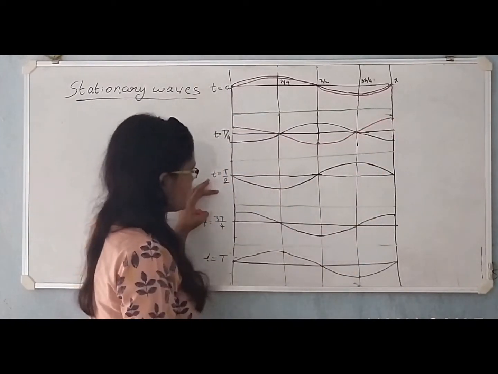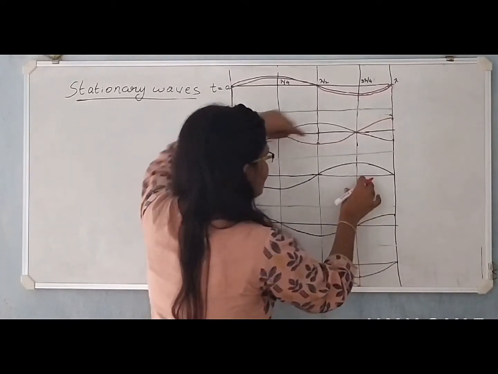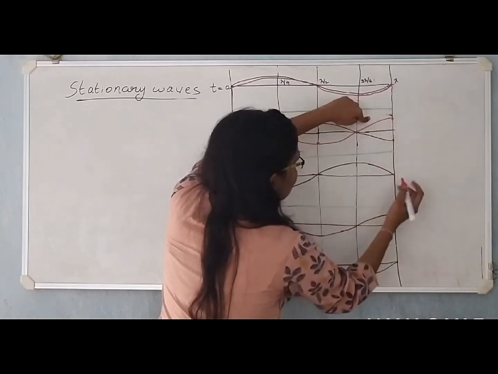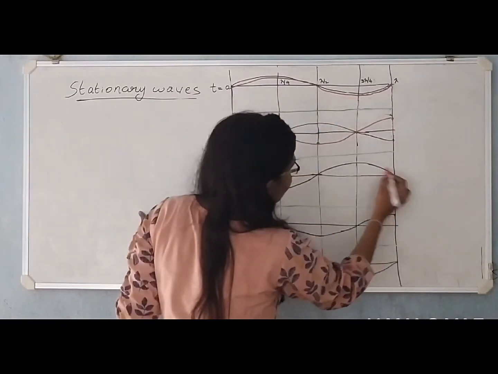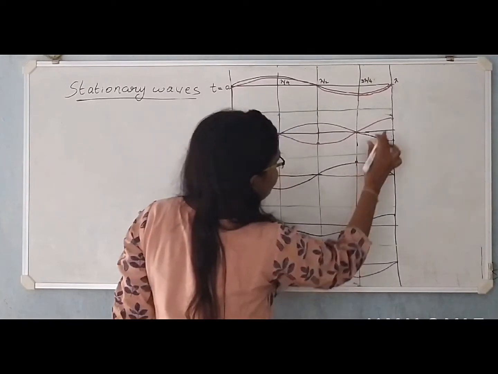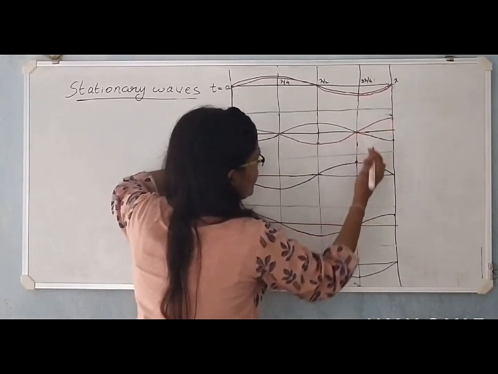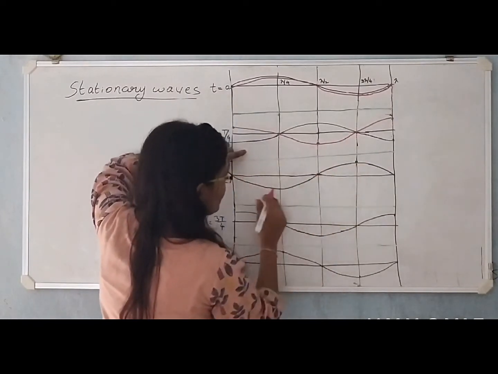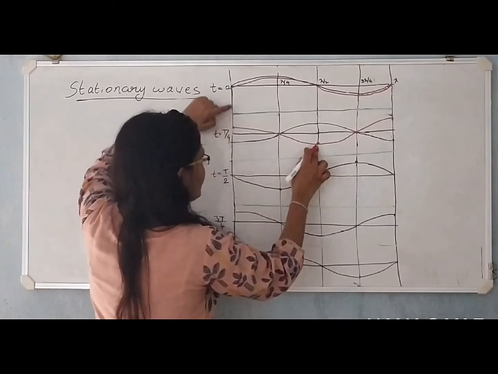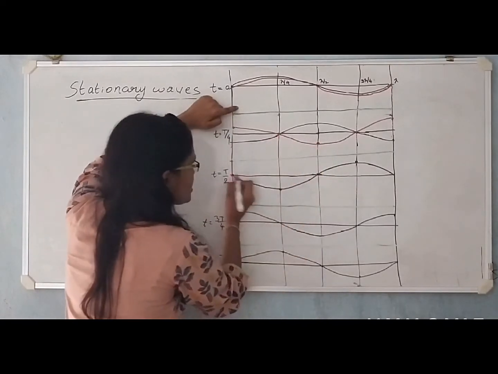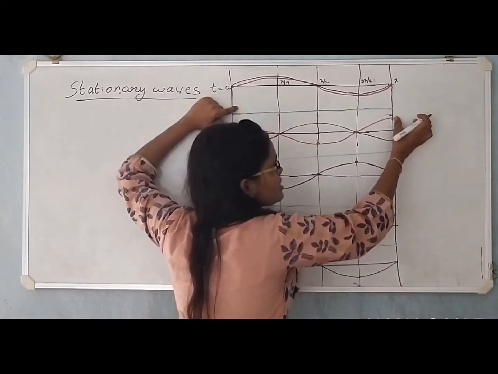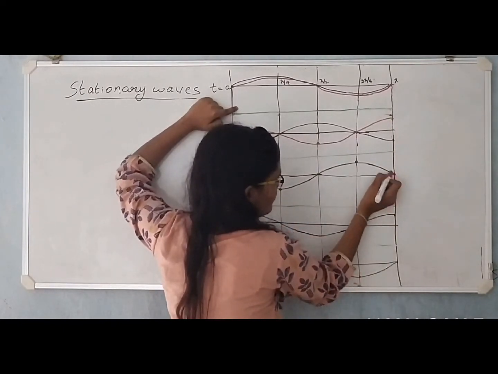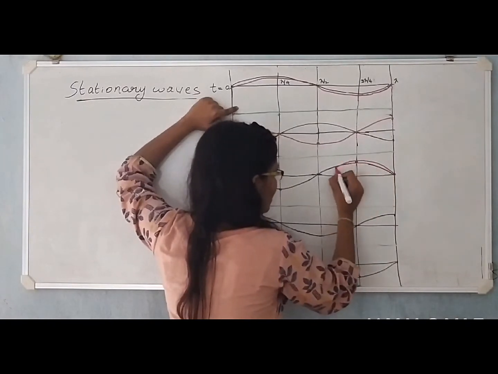Now at t is equal to capital T by 2, let us see how this wave travels. There is a crest here at this point, so that crest gets transferred here. Now there is a node at this point, so that node gets transferred here. There is a trough at this point, the trough transfers here. There is a node at this point, the node transfers here. And since here is a crest, the previous point might have been a node, so that transfers here.